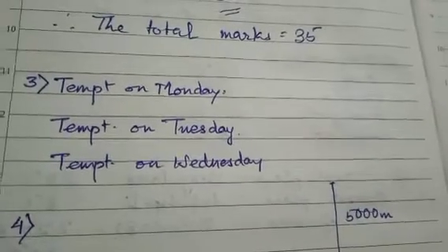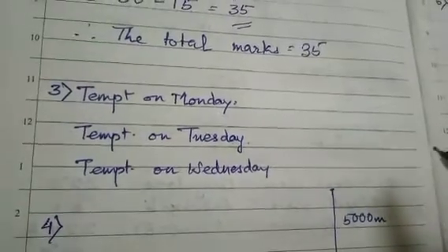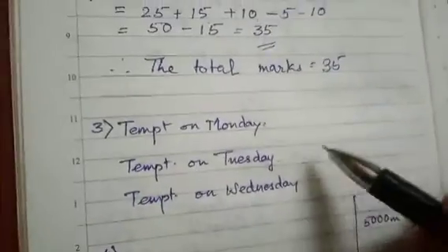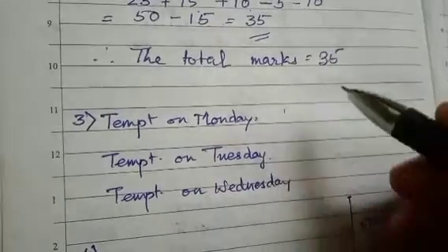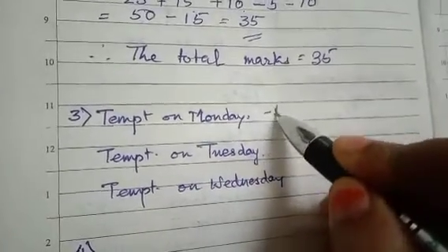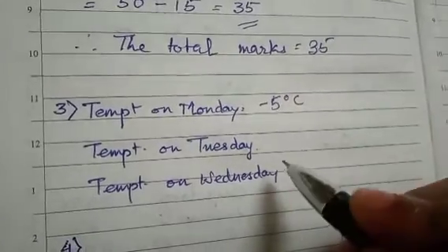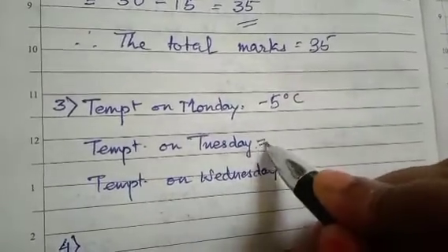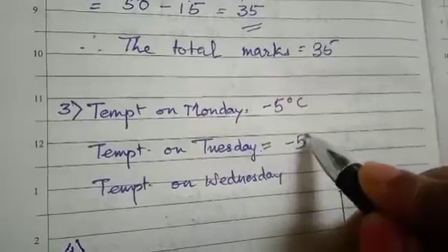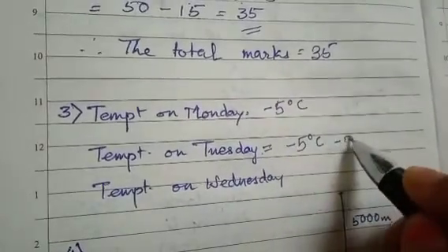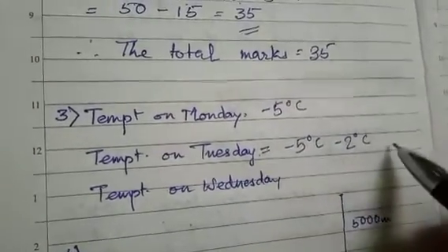So it was said that temperature on Monday is -5 degrees Celsius, right? And it dropped on Tuesday by 2 degrees Celsius. So it dropped means it reduced, the temperature got reduced by 2 degrees Celsius.